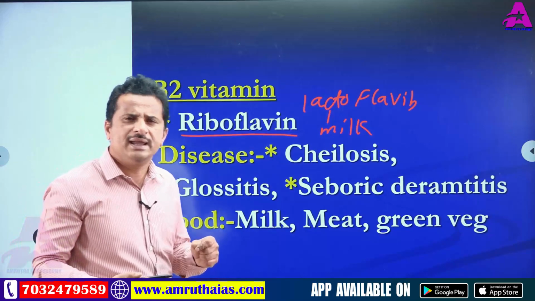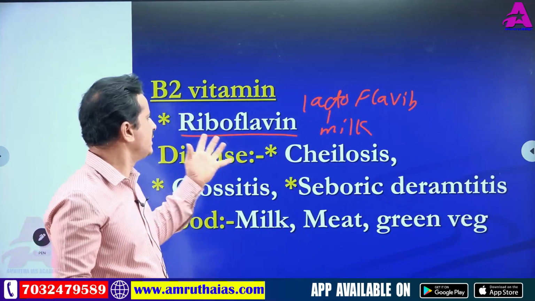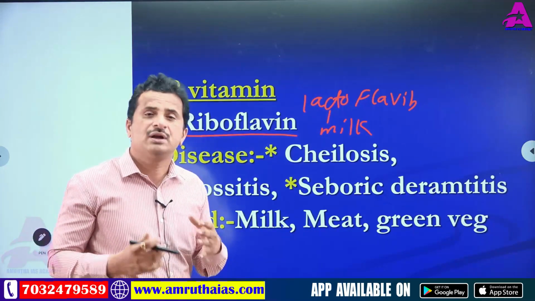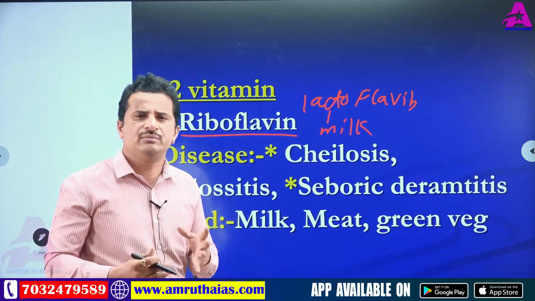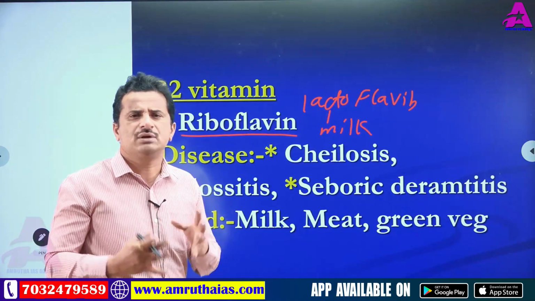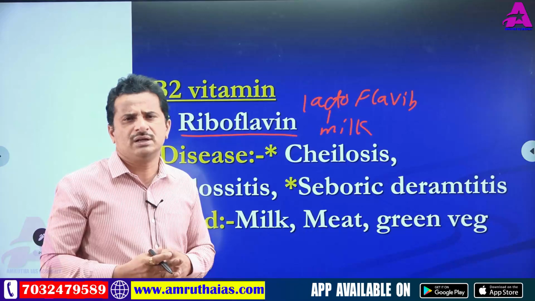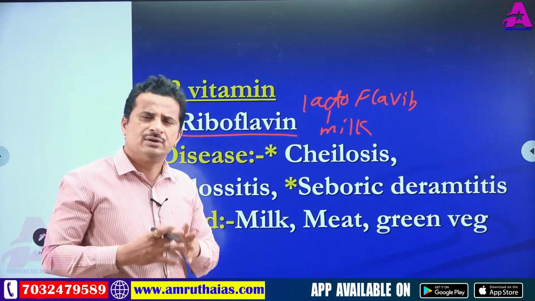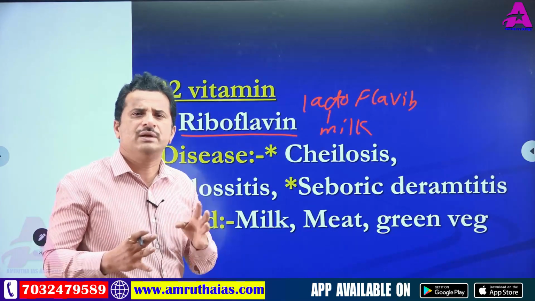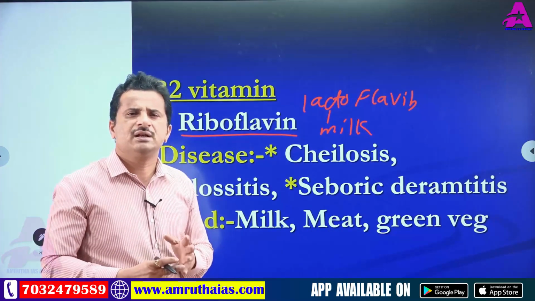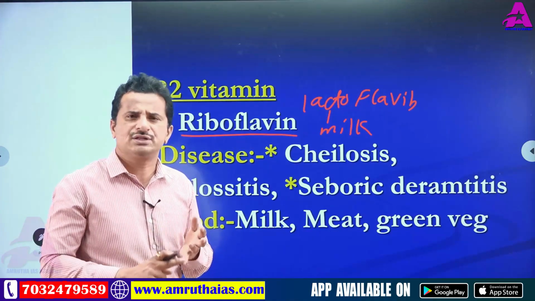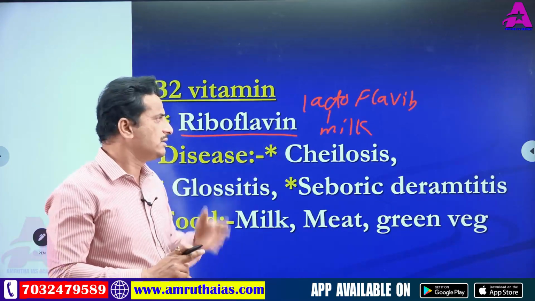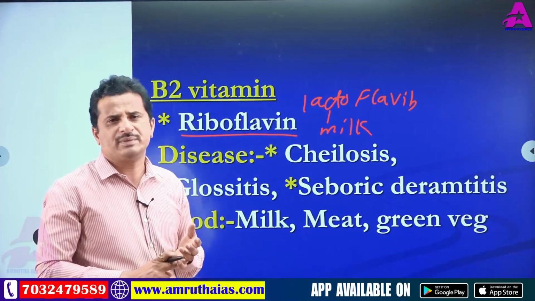So milk has a light yellow color because of the riboflavin. For example, cow milk compared to buffalo milk: cow milk is light yellow, while buffalo milk is a light brown color. The reason is that cow milk is a good source of riboflavin. So compared to buffalo milk, cow milk is preferable, because it has low fat, low bad cholesterol, and extra riboflavin present.